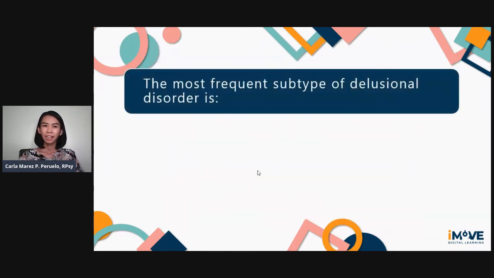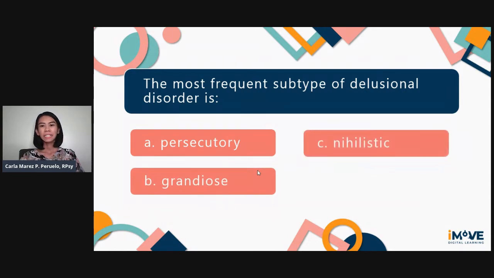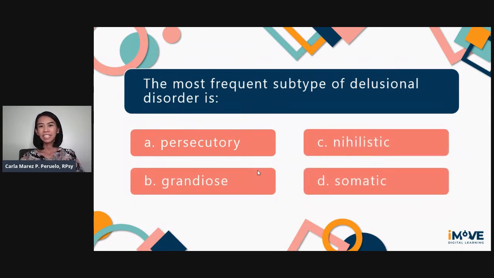Final question. The most frequent subtype of delusional disorder is A. Persecutory, B. Grandiose, C. Nihilistic, or D. Somatic. Hit the pause button if you need more time to think of your answer. The correct answer is letter A. Persecutory. That is the most frequent subtype of delusional disorder.